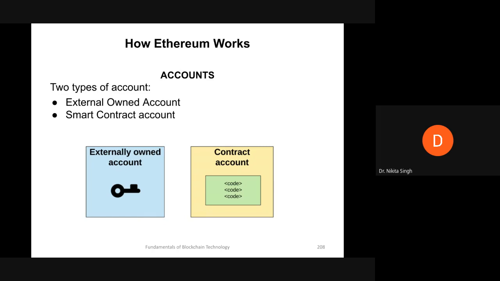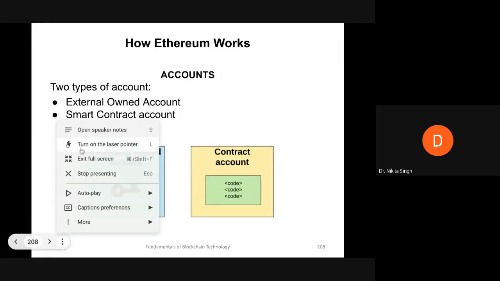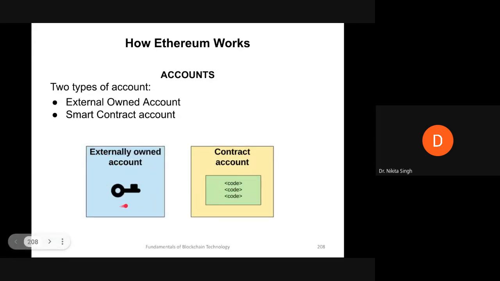Similarly, externally owned accounts have private keys associated with them. So one is the externally owned account that is handled with the help of private keys.